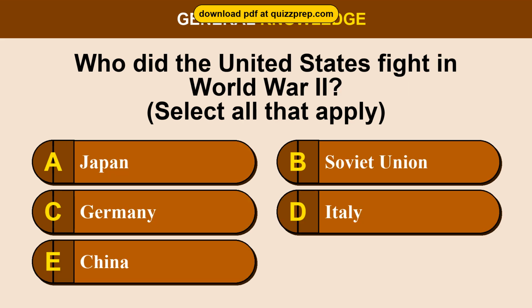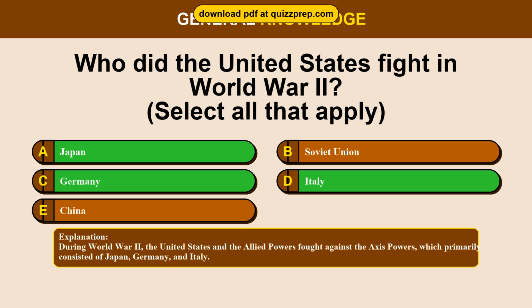Question 31. Who did the United States fight in World War II? Option A, Japan. Option B, Soviet Union. Option C, Germany. Option D, Italy. Option E, China. The correct answers are options A and C and D: Japan, Germany, Italy. During World War II, the United States and the Allied powers fought against the Axis powers, which primarily consisted of Japan, Germany, and Italy.